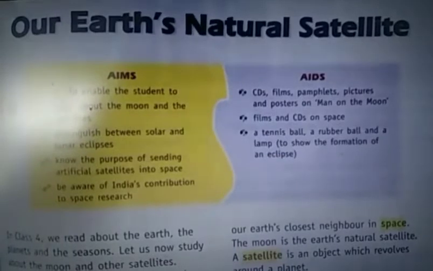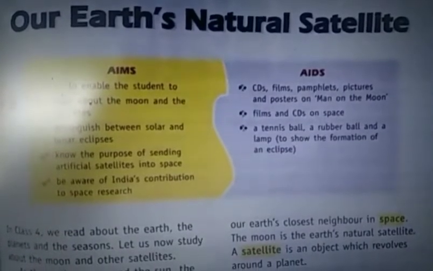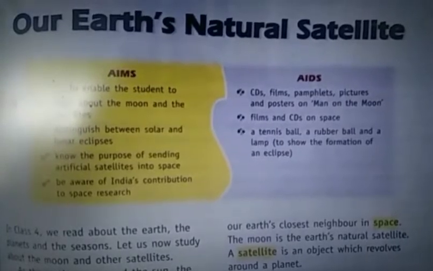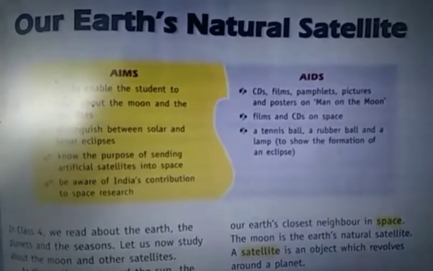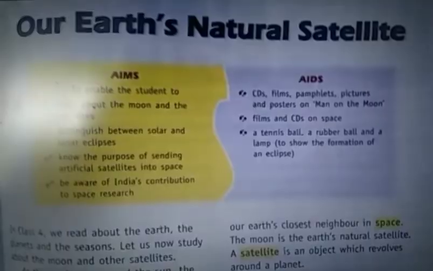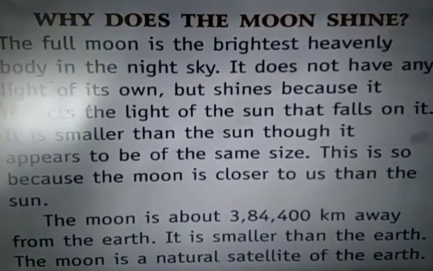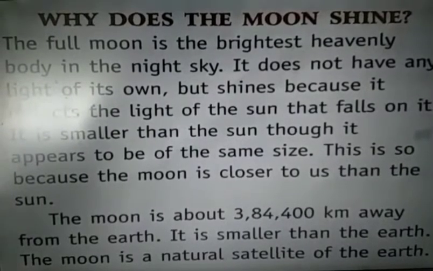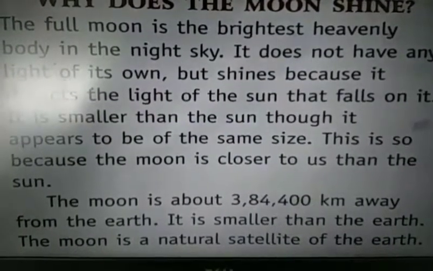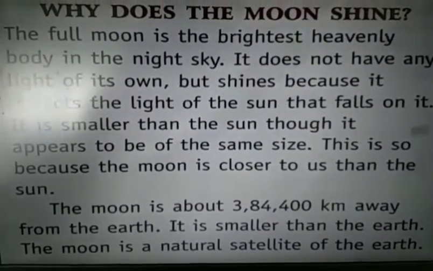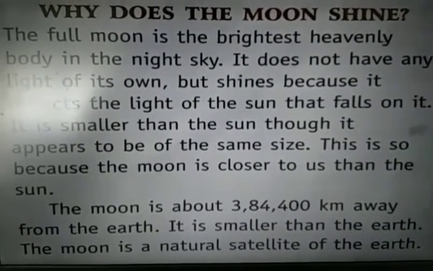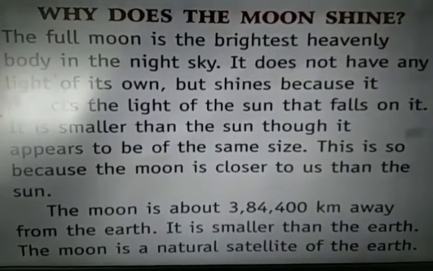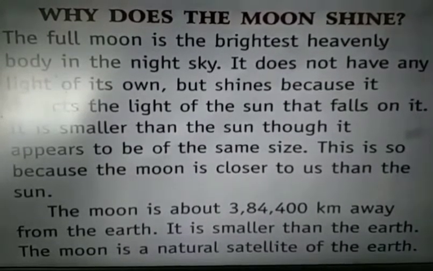Here you can see the first page of our chapter, that is our Earth's natural satellite, where many characteristics of Moon are given. The very first question asked here is, why does the moon shine? We know what luminous and non-luminous objects are. Objects which give out their own light are called luminous, and objects which do not give out their own light are called non-luminous.